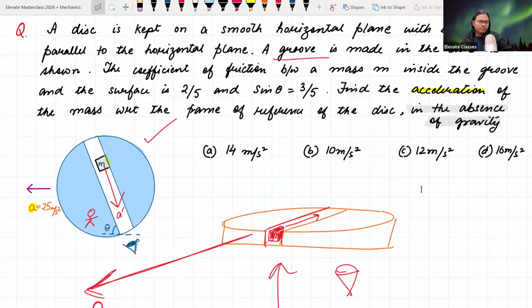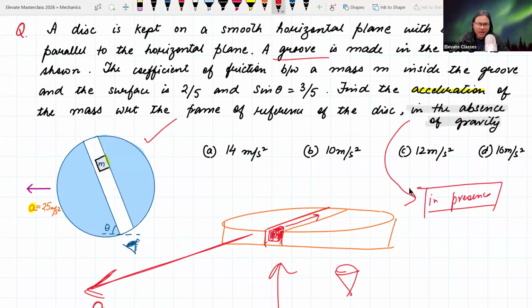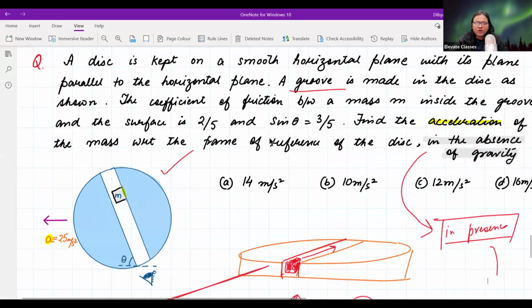Calculations are not very difficult, but visualizing the problem and conceptualizing everything might need some effort. जिनका acceleration आ चुका है in the absence of gravity, try to find the acceleration in the presence next. Presence में आप try to find out करो, ठीक है. Absence में अगर आपने find out कर लिया है, now try to find out अगर gravity present होता तो answer में कैसे changes होते. Monzurul, your answer is correct.